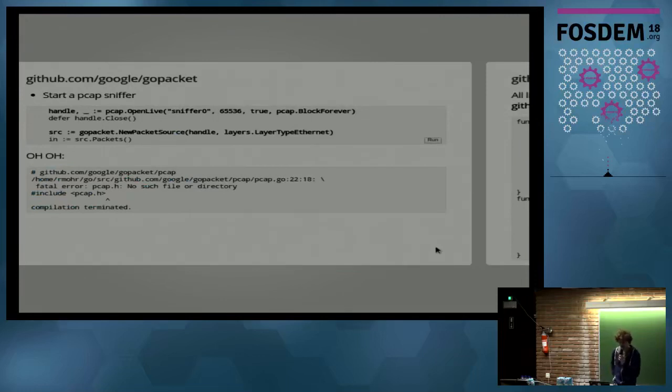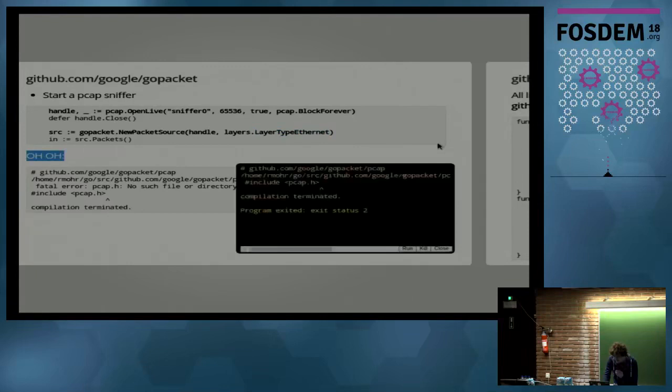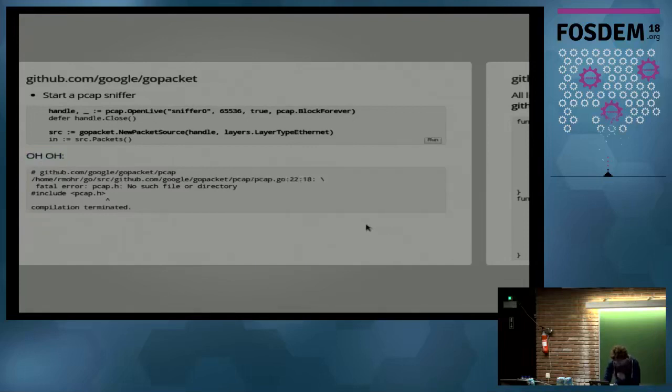That's a really nice library for introspecting network traffic, and you normally start by opening a pcap connection to the interface so that you can sniff on the traffic, and then you tell gopacket what kind of traffic you are trying to introspect by creating a new packet source. So we can try to run it, and then we see exactly what we didn't want to see, an import from C code. So how can we go around that?